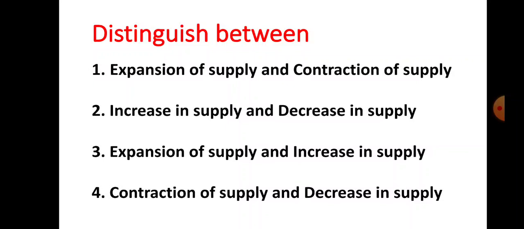How to write down the answer to this question? 2 marks are there. 1 mark for writing the meaning or definition, and the remaining 1 mark for the point of difference. If a diagram is possible, draw the diagram here. So in this case a diagram is possible. Okay, if a schedule is possible, draw the schedule. So in this case a schedule is not possible, but draw the diagram. A definition is also possible.